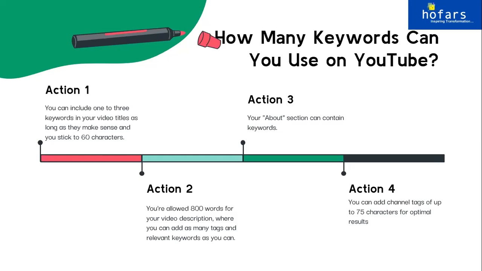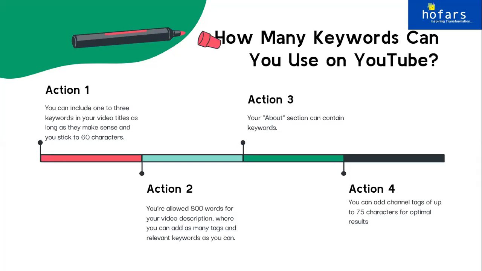Next, there are three places where you can put in keywords. The very first one is your video title, as you must have seen on YouTube. The second is the description of the video. There is an arrow right beside the title of the video. You can click it, and there's also some description. Has anyone seen it? It shows a description portion underneath your video, where people usually write some extra information about the video they've put up, or their contact details, or a link to another video, something like that. So these are the two places where you can put in keywords. The last place where you can put in keywords is your about us section.